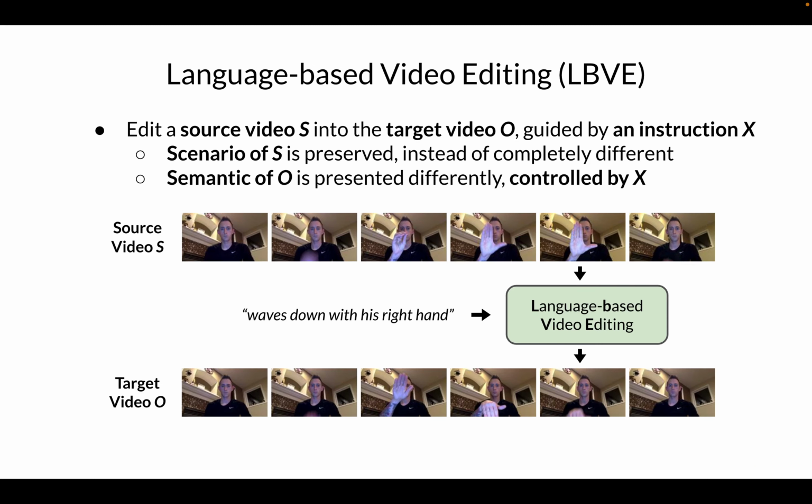In this paper, we introduce a new task, language-based video editing, aka LBVE, that edits a source video S into the target video O, guided by an instruction X. The feature of LBVE is that we should preserve the similar scenario of the source video and modify the semantics in the target video according to the given instruction. For instance, in this case, we have to preserve the man and the background, but alter his gesture by the given instruction, waves down with his right hand.